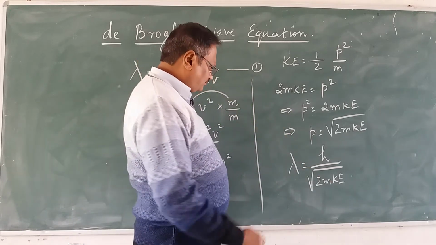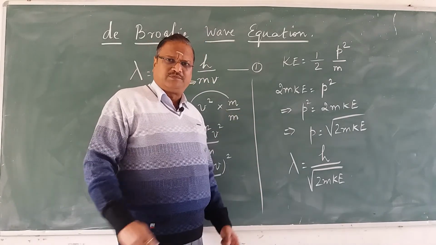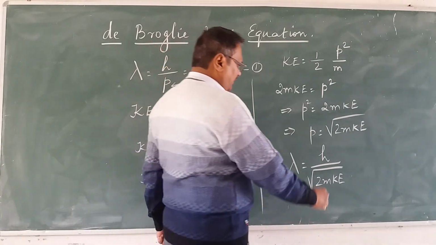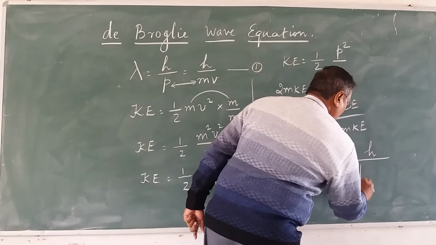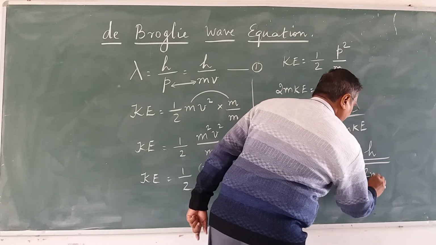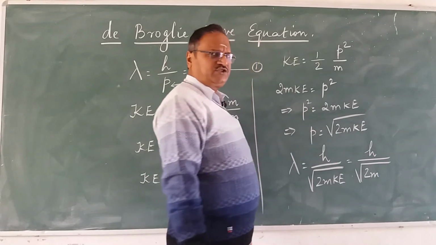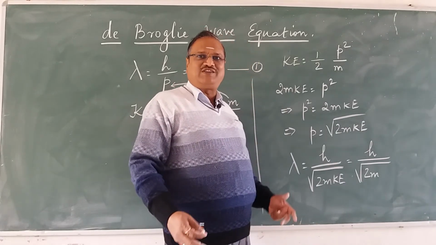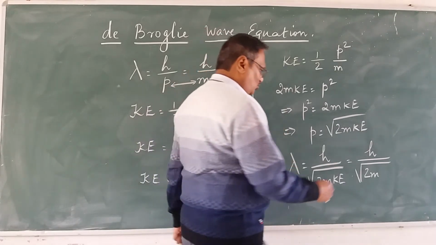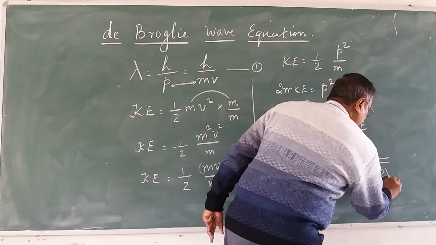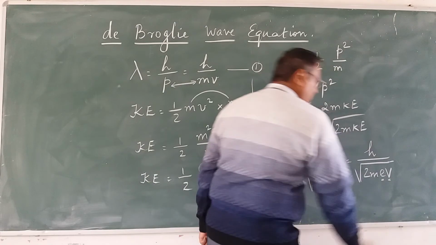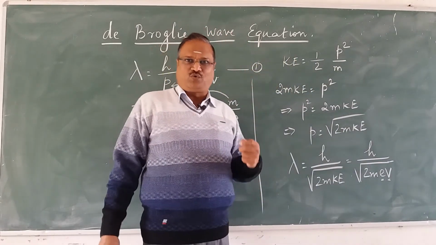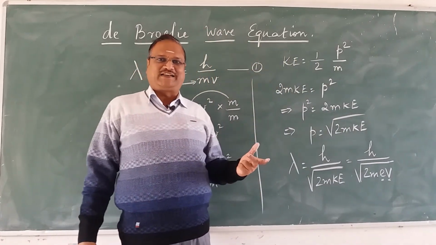If it is not kinetic energy but potential energy, then the formula will just modify to h upon root 2m times the potential energy, which is E into V. So we put eV, where e is the electronic charge and V is the potential with which you are accelerating the particle.